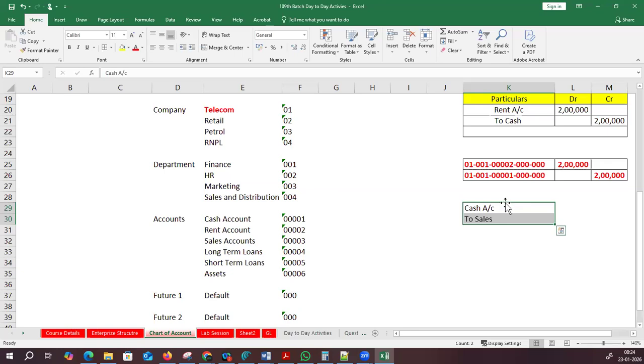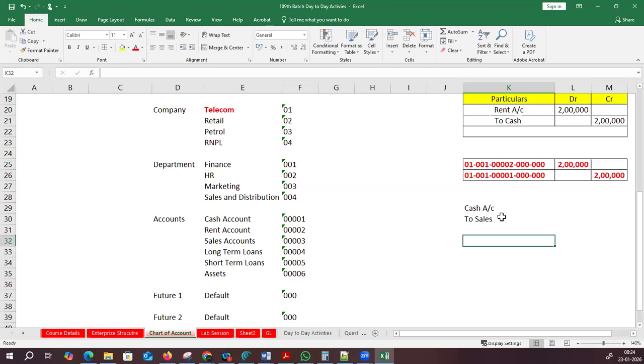Don't worry, we will come back again to that. But first of all, try to understand this. Okay. Cash account debit to sales. Here, cash is coming into the organization. Sales is nothing but products. You are planning to sell the products from the organization, going out of the organization. That's how it will come like this. Fine. Now, for cash account debit to sales, can you tell me the accounting entry here?